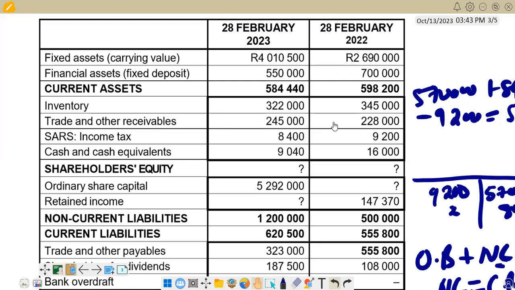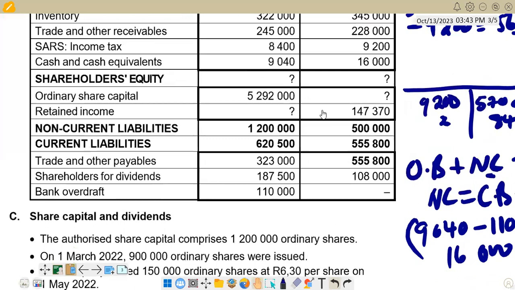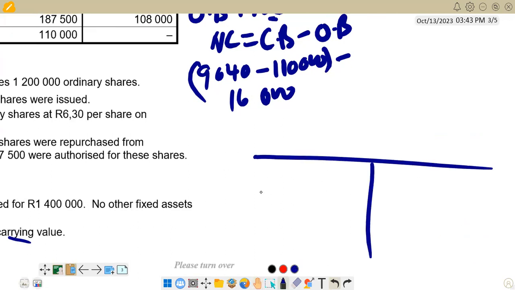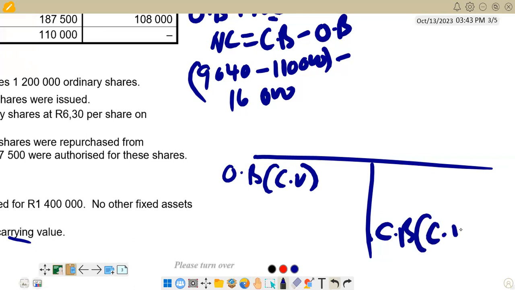So what we are going to do is open a T account and try to put those figures that we are given in the list of balances. We open a T account, and we know that we put the opening balance at the beginning at carrying value, not at cost but at carrying value. Then we have the closing balance, also at carrying value.